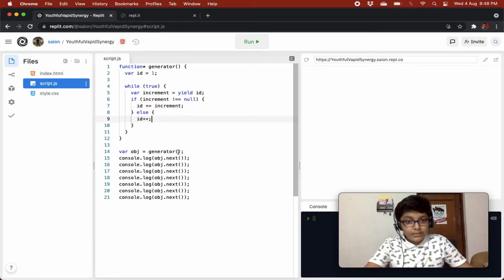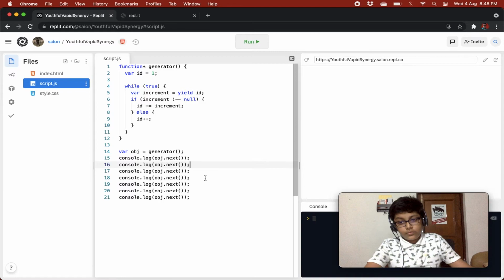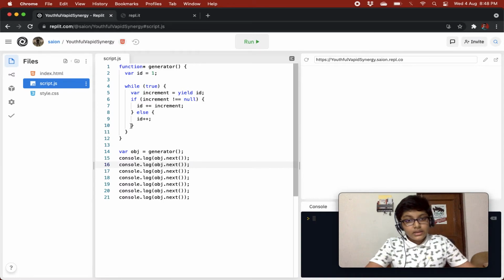The first time the user comes in, id is set to 1, and then we just yield out the id. With that it is taking the next method call's argument passed. Then the next time, it checks if it is not equal to null, it is null, so it goes in the else, increments the id and does the same thing, and so on.